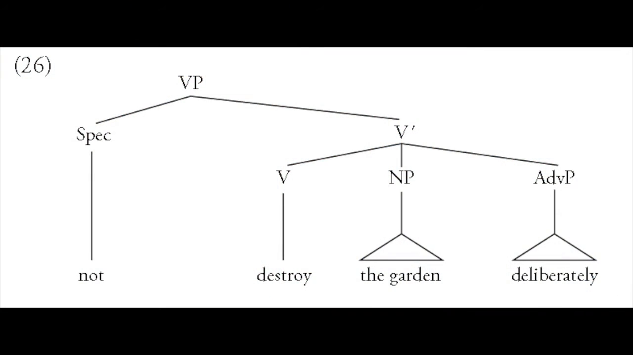Now, if we want to add an adjunct to this, so for example, deliberately, then we can do so as in example 26. So here we have a specifier again, and then under the V bar node, we have the verb destroy, the direct object, and the adverb phrase, which functions as an adjunct, of course.